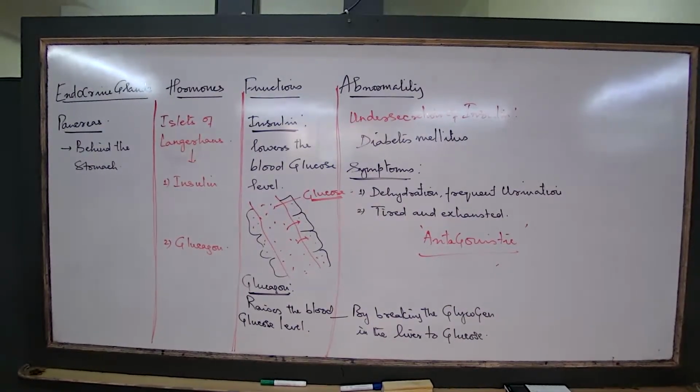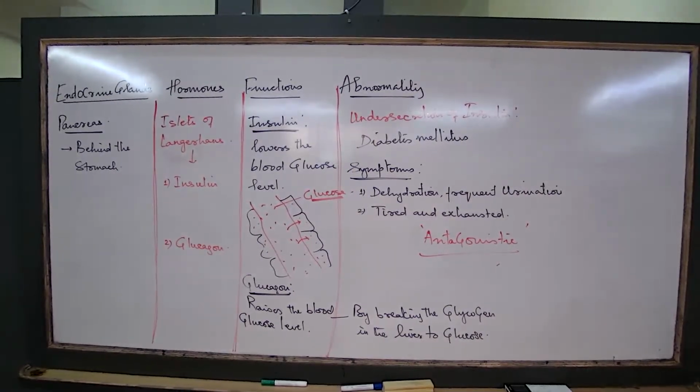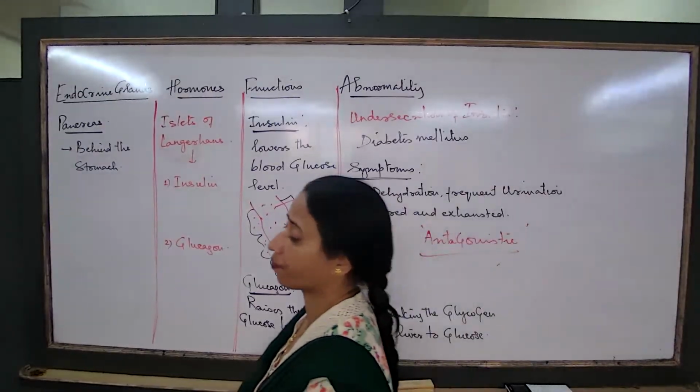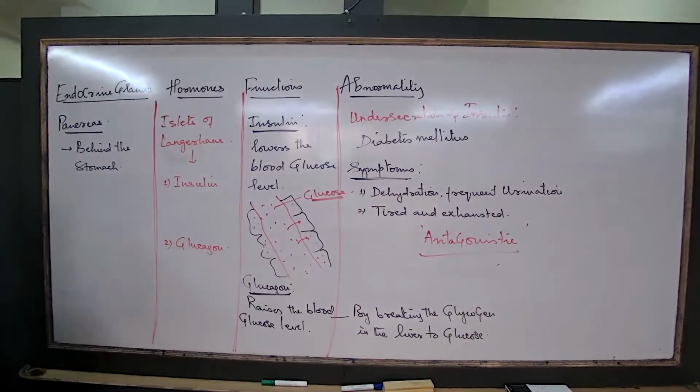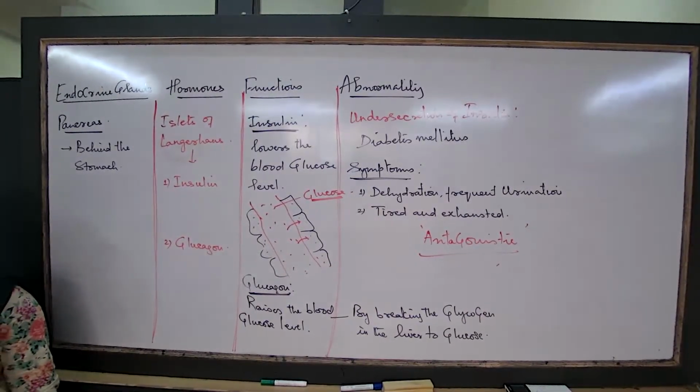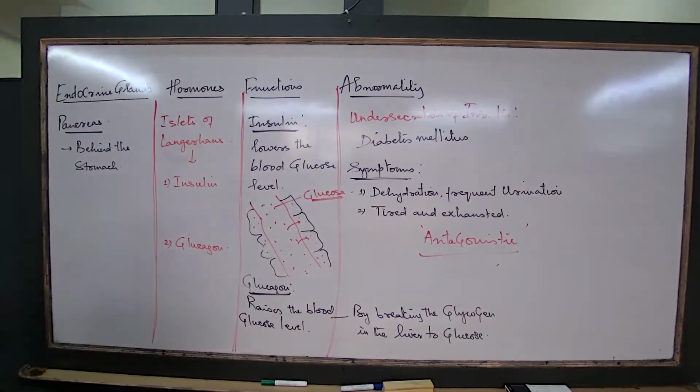Just one more line to write. Glucagon. Write first, glucagon. Next line: glucagon raises the blood glucose level by breaking down glycogen to glucose.